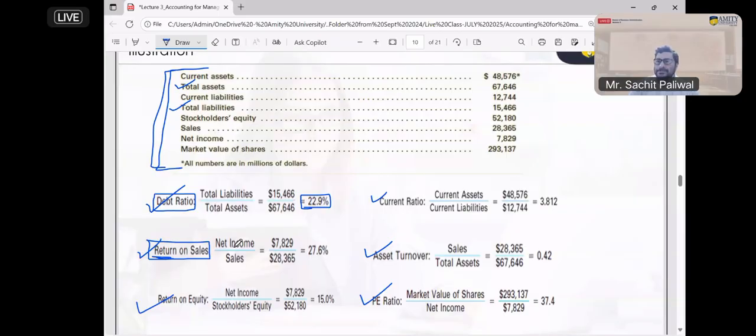Net income is called net profit. Sometimes it is called net income, somebody says net profit, both are the same. So net income divided by sales is 27.6%. That means for every 100 rupees of sales, I am making 27 rupees as profit.